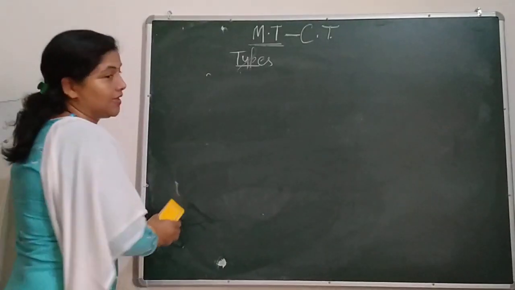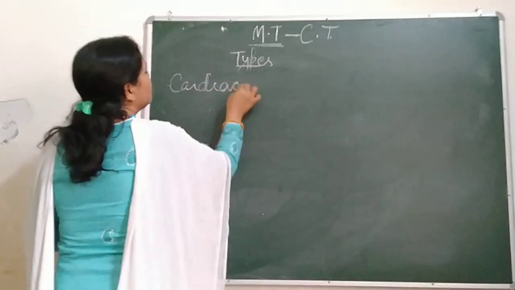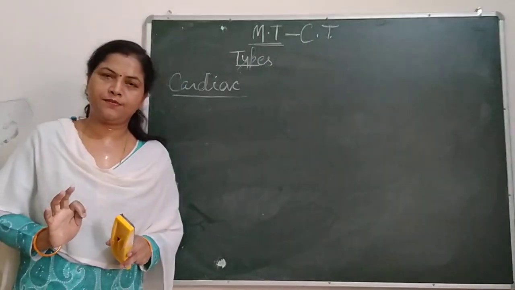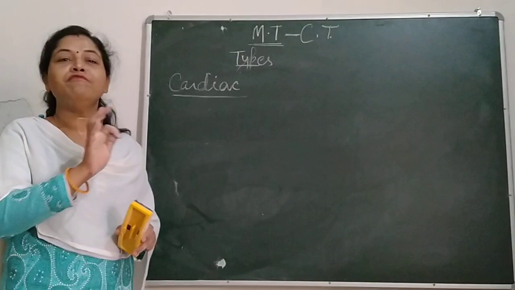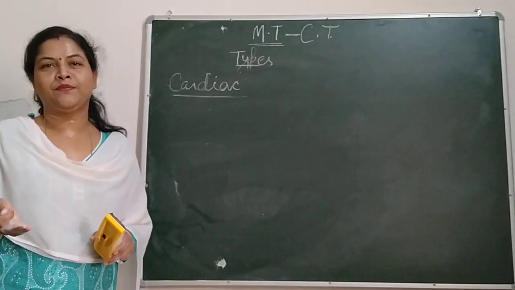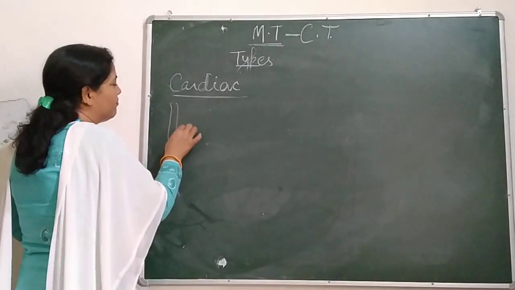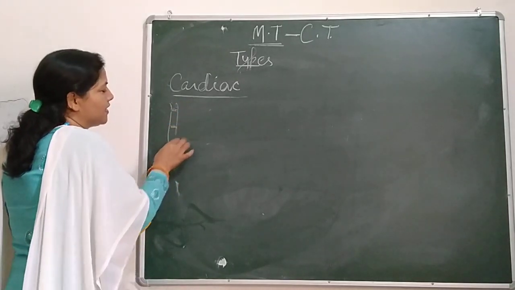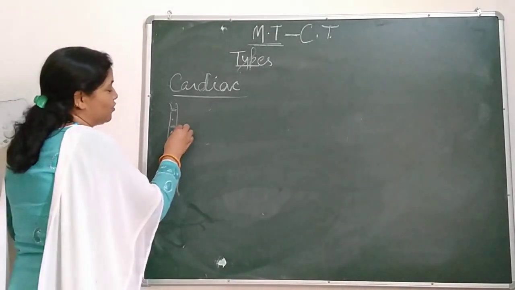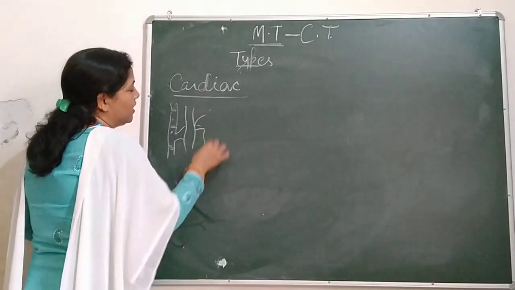And the third one is cardiac muscles. They are only located in our heart. And they have the characters of both striated muscles and unstriated muscles. Why? They have black and white bands. They are uninucleated and they are also branched. These branches are connected to another fiber.